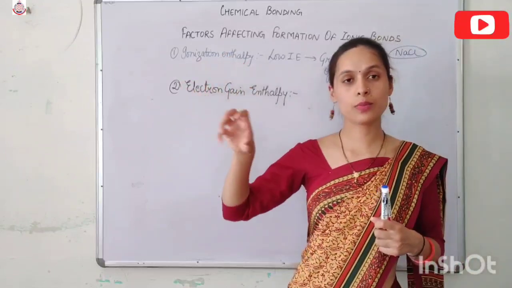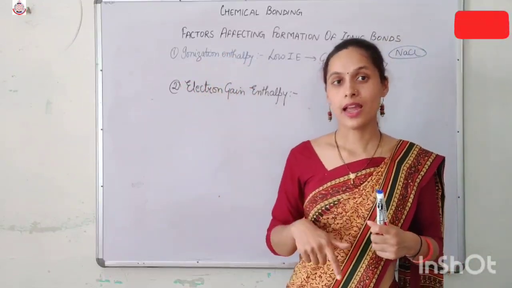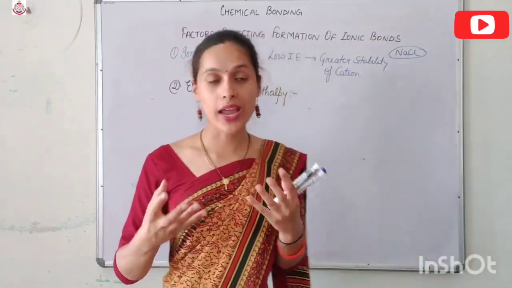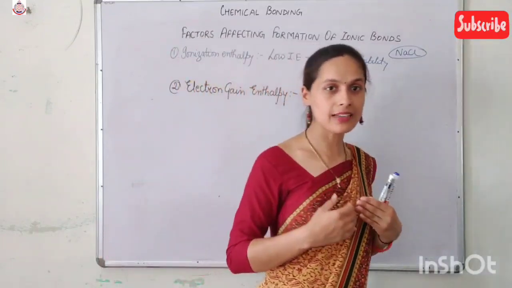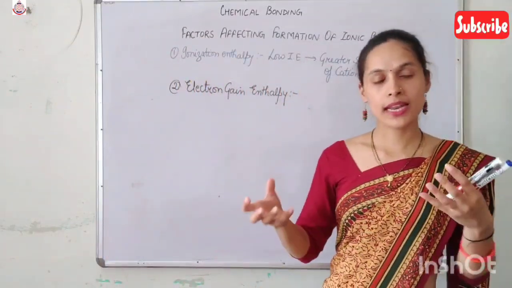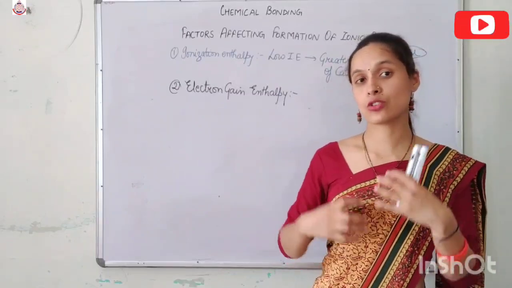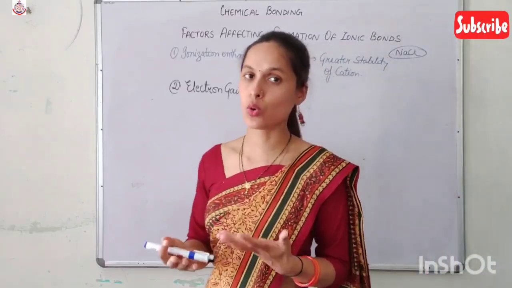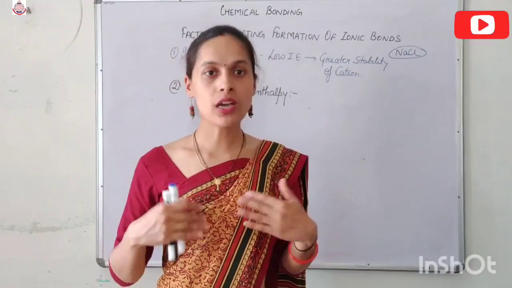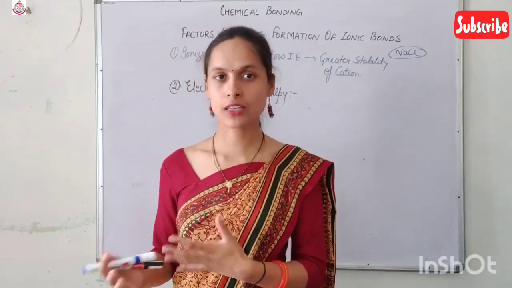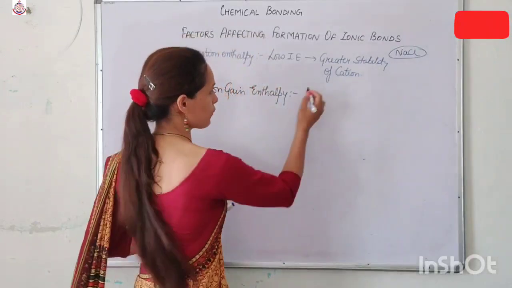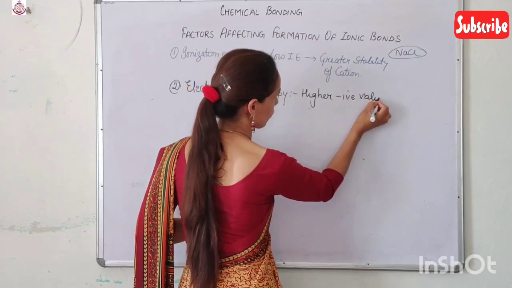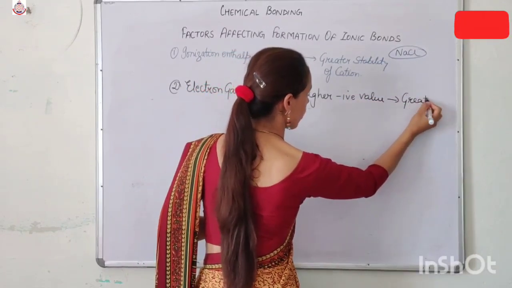First thing is the ionization enthalpy, that is the amount of the energy which is required. And second thing is the electron gain enthalpy, which is the amount of the energy released when an extra electron is gained by an atom to convert it into anion. When an atom accepts an extra electron and gets converted into anion, at that time the amount of the energy released is known as electron gain enthalpy. The more the amount of the energy released, the more is the stability of that particular anion. So if we have a higher negative value of electron gain enthalpy, it means greater stability of anion.